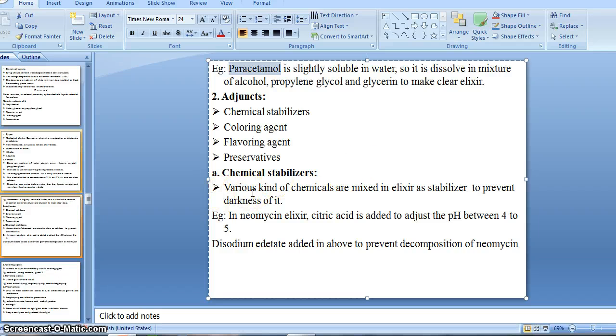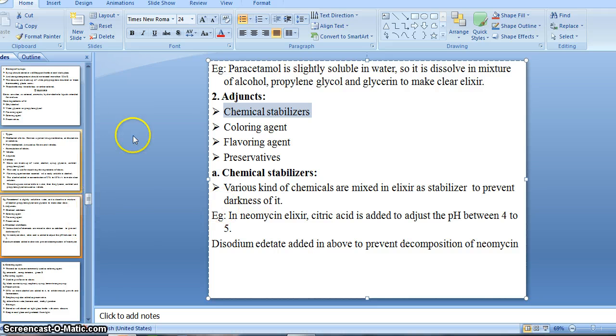The storage of linctuses: they are stored in a well closed container, a glass bottle with a screw cap. Keep in a cool place and protect from light. It is very necessary to protect the linctuses from light, otherwise they become decomposed. So these are the storage conditions: place in a cool place, and keep away from direct sunlight or light.